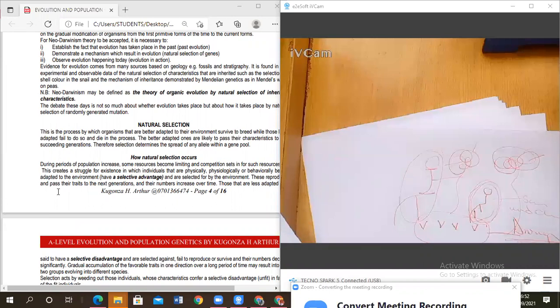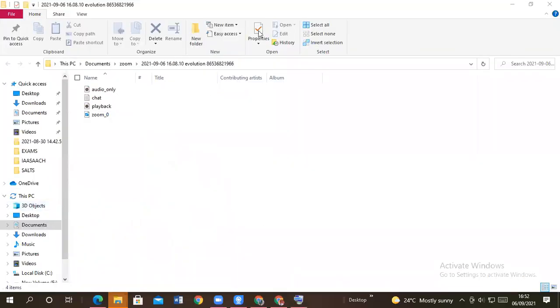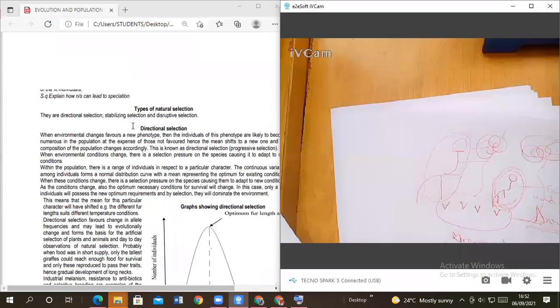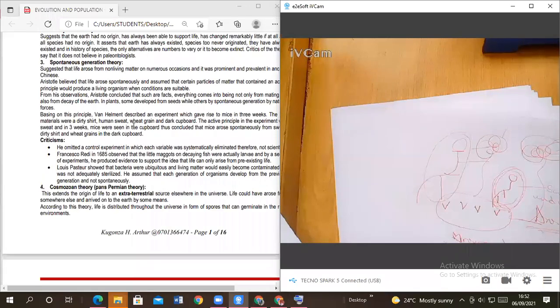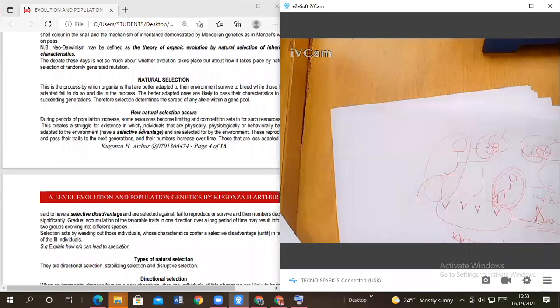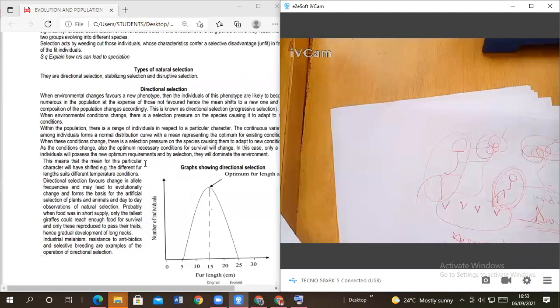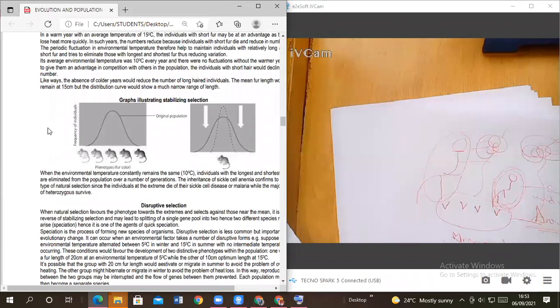Have you understood that? I would request us today to stop on that. Next time we are going to start from what we refer to as types of natural selection. I'm going slow, but make sure you master those things. So far I have taught almost the most important part of evolution. Hopefully on Friday, if all goes well, I know I will be around on Friday.